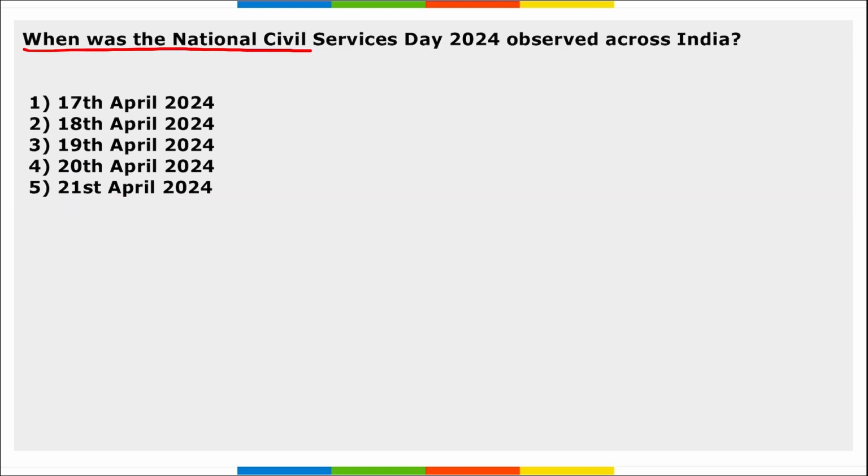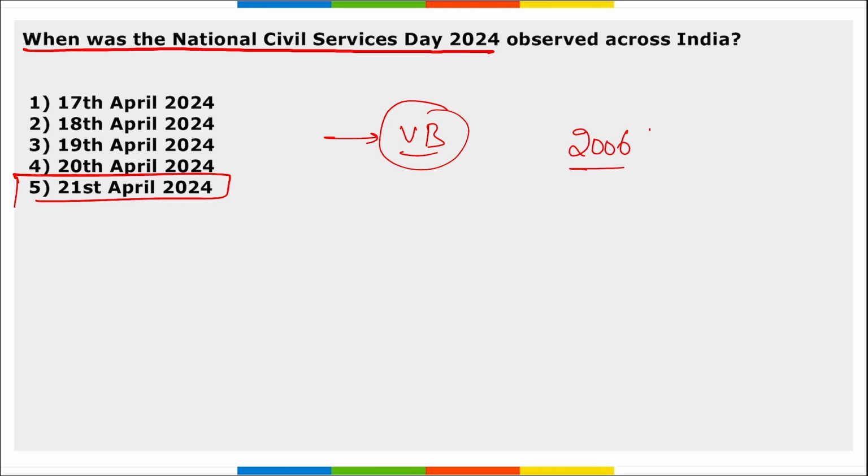Next, when was the National Civil Service Day observed across India? So it is 21st of April. We observe National Civil Services Day. The first National Civil Service Day was held at Vigyan Bhavan in New Delhi on 21st of April 2006. And this day is observed on 21st of April.